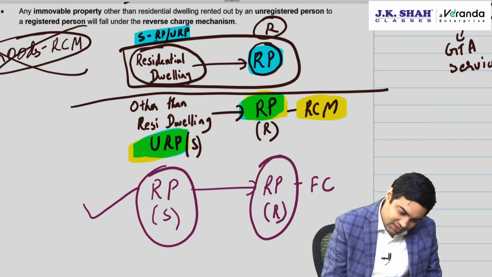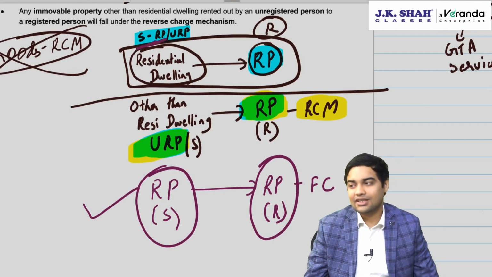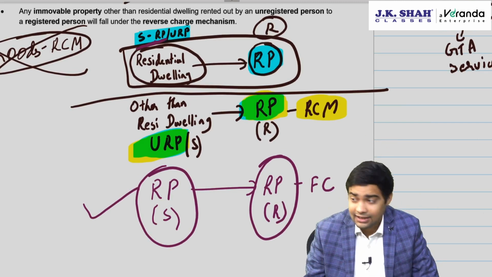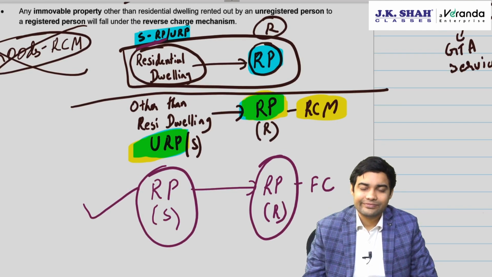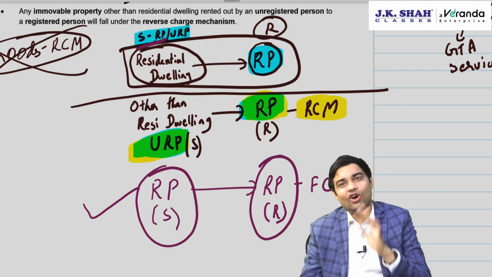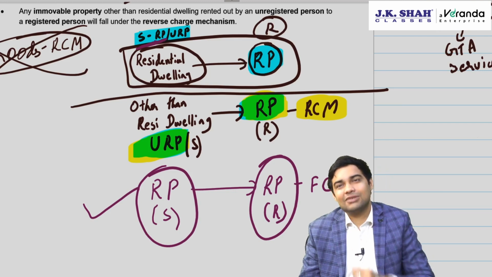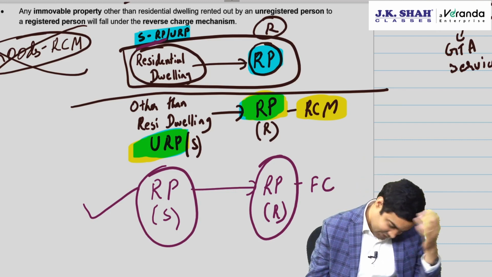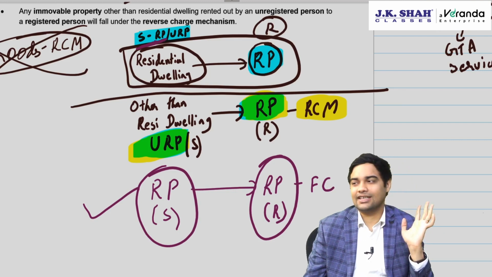They can give you residential property also, they can give you commercial property, but chances of asking commercial property is very high. Reason? Normally they give a question of a business entity for whom you have to calculate GST payable. He will normally take other than residential property, and when he takes other than residential property, you will have to do the computation correctly.